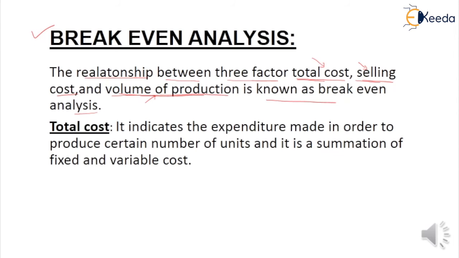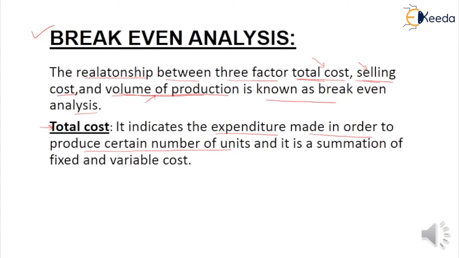The first terminology in break-even analysis is total cost. So what is total cost? Total cost is the total expenditure made in order to produce a certain number of units. In other words, how much cost is invested to produce a certain number of units.